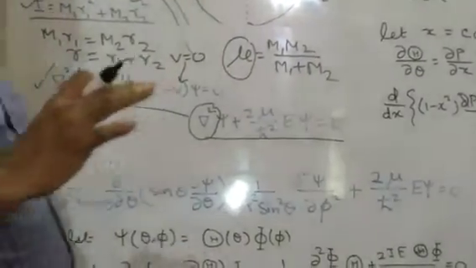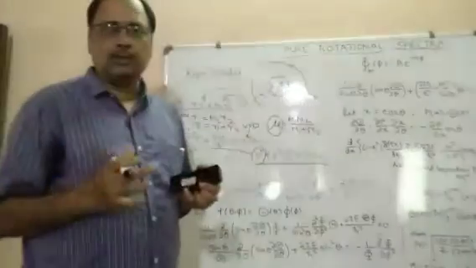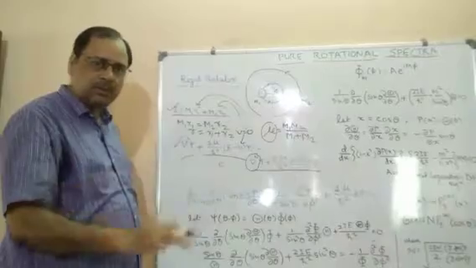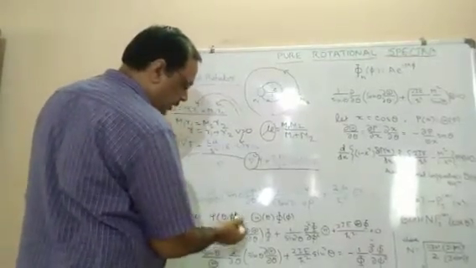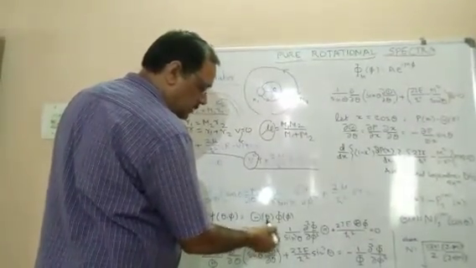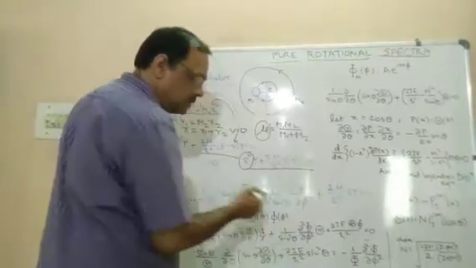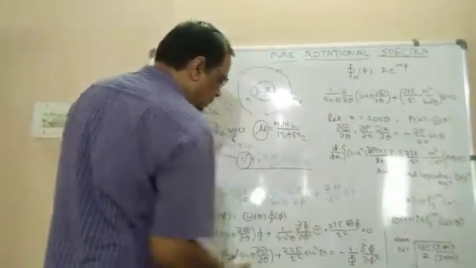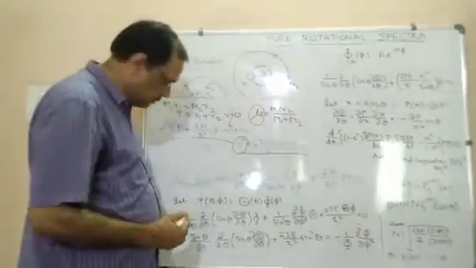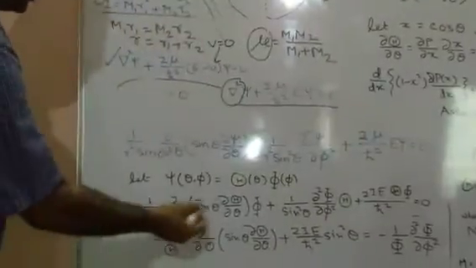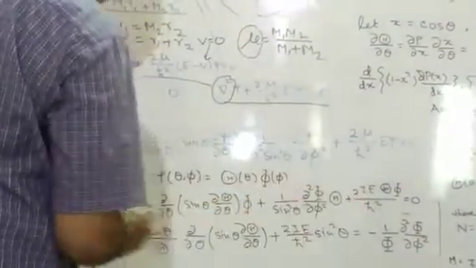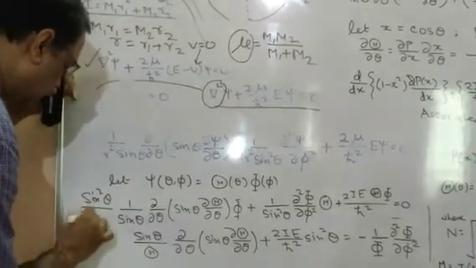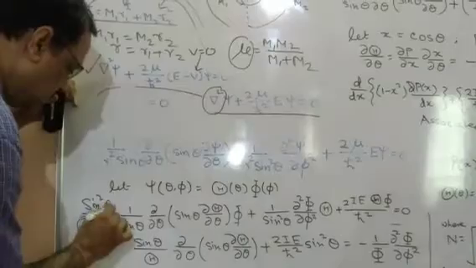If we apply the separation of variables, normally we take R, theta, phi, but here we will drop R and take only theta and phi, where capital Theta depends on theta and capital Phi depends on phi. We will take only these two variables and write the whole equation using separation of variables. Then we multiply the equation by sine square theta upon capital Theta capital Phi.